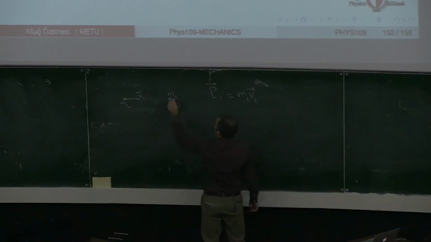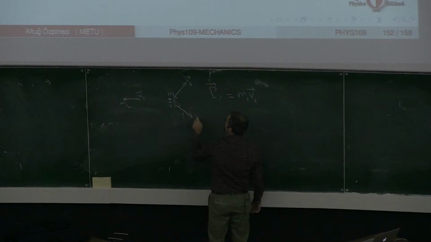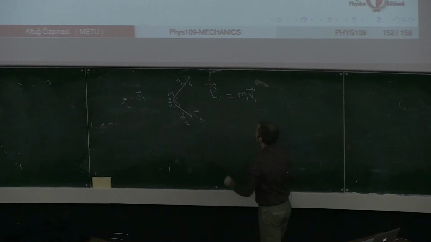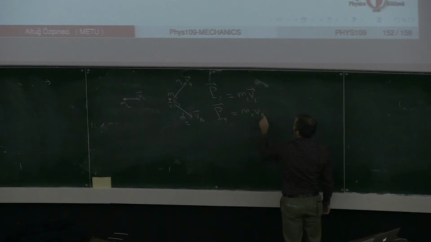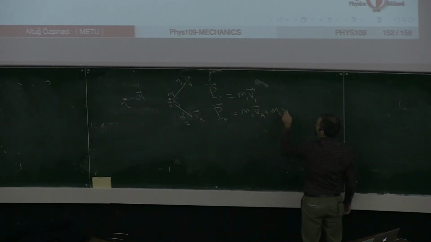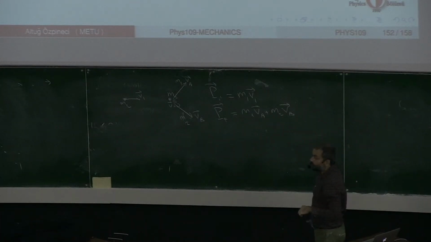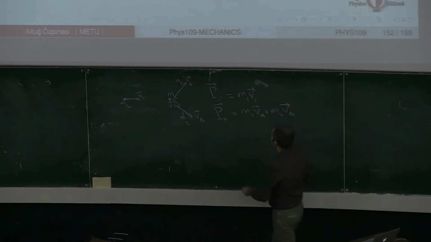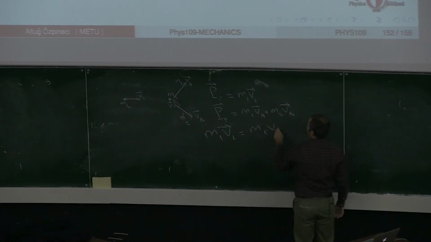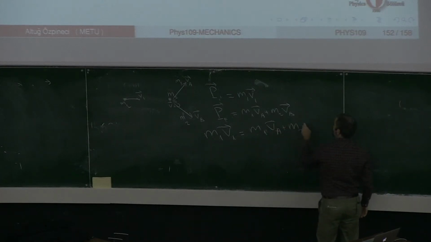After the collision, this will have a velocity, let's say, va. The other one has a velocity vb. This is mass m1. This is mass m2. So the final momentum will be equal to m1 times va plus m2 times vb. Well, we know that momentum is conserved as a vector. So these two vectors have to be equal. m1 v1 should be equal to m1 va plus m2 vb.